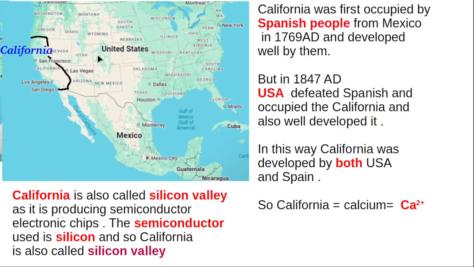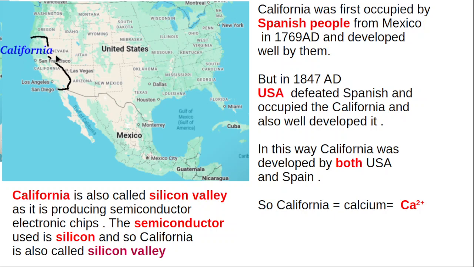In this way, by two developments, California became a very attractive point for other states of the United States. Therefore, I am linking California with calcium. Calcium valency is 2+, because two nations, Mexico and the United States, both contributed to the development of California, and hence California valency is 2+. Mexicans occupied California in 1769. The United States occupied California in 1847.